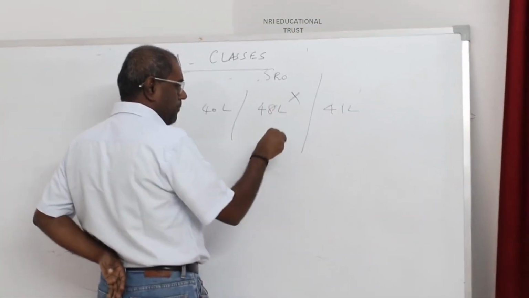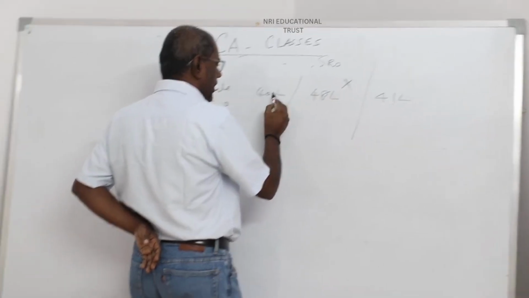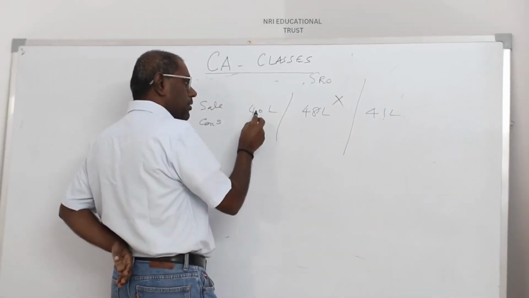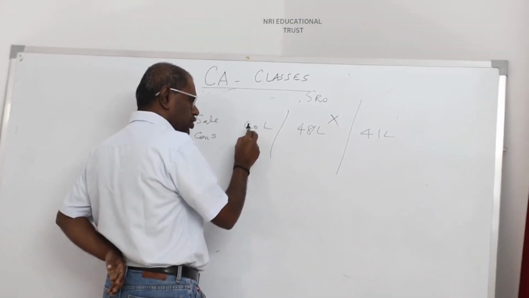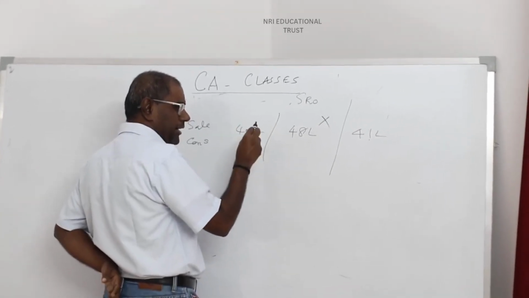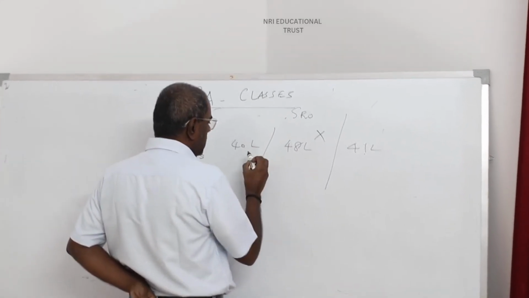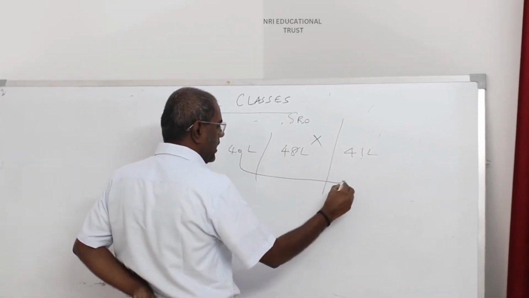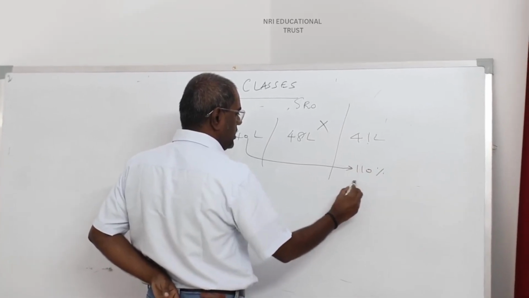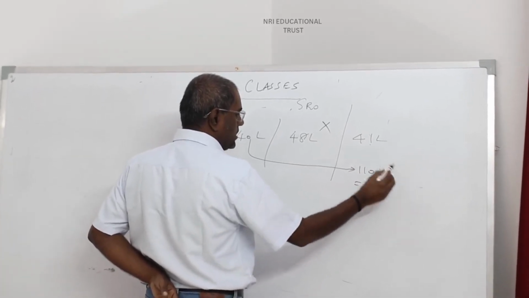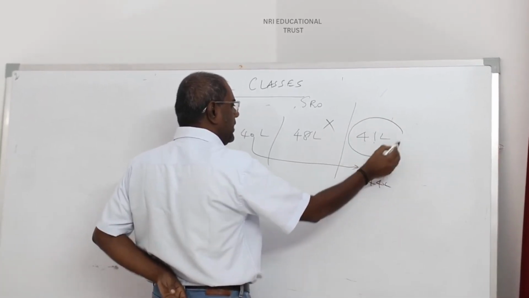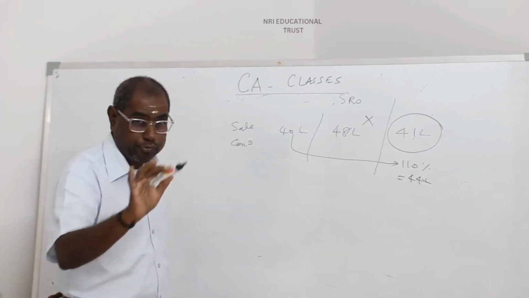This is irrelevant here. The final value and the actual consideration we have to compare. Up to 110% of the actual consideration, the difference will be ignored. 110% of that value is nothing but 44 lakhs. What is the value determined finally in the appeal? 41 lakhs.